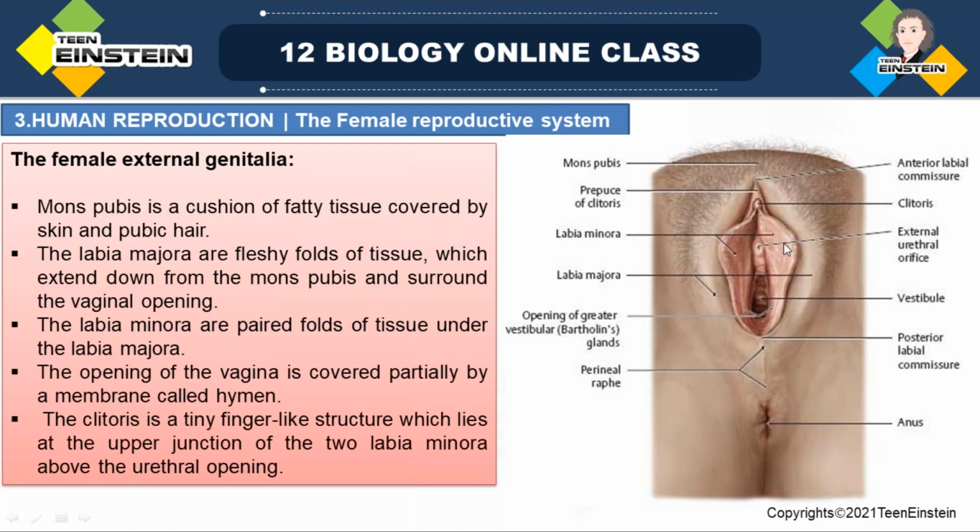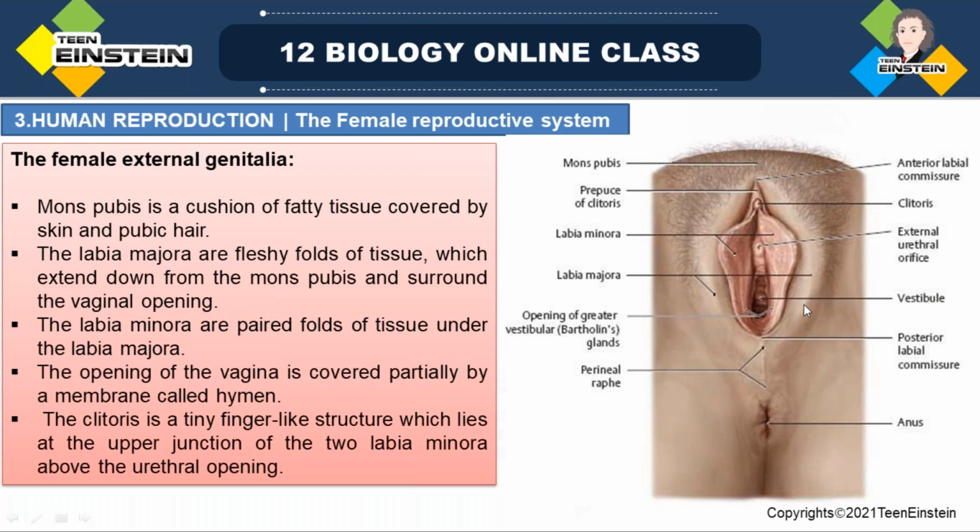They are paired folds of tissue on both sides.